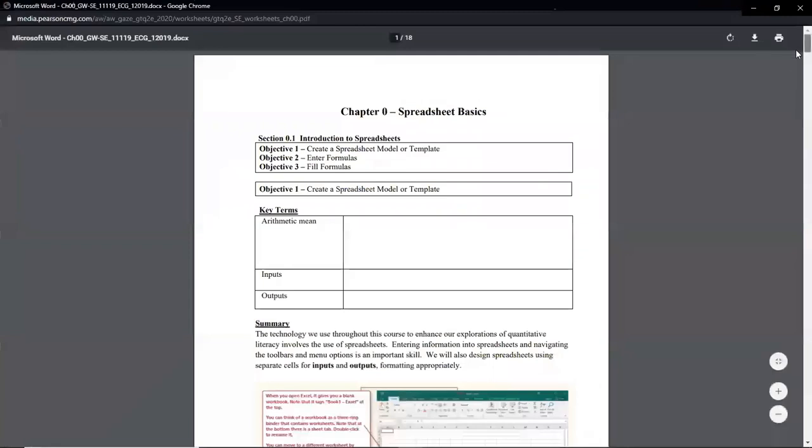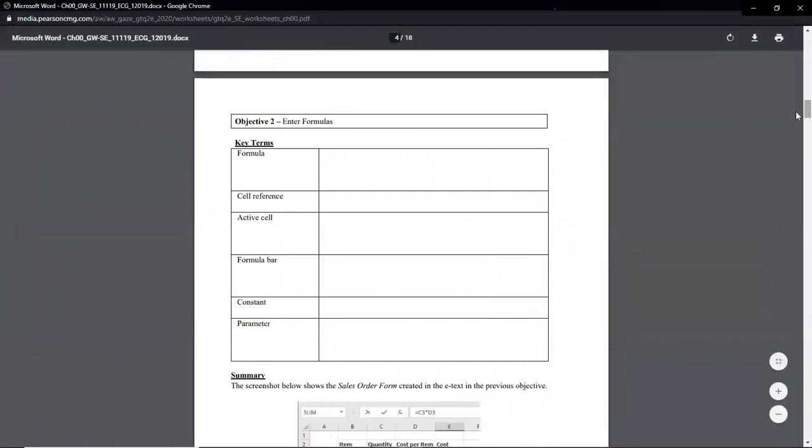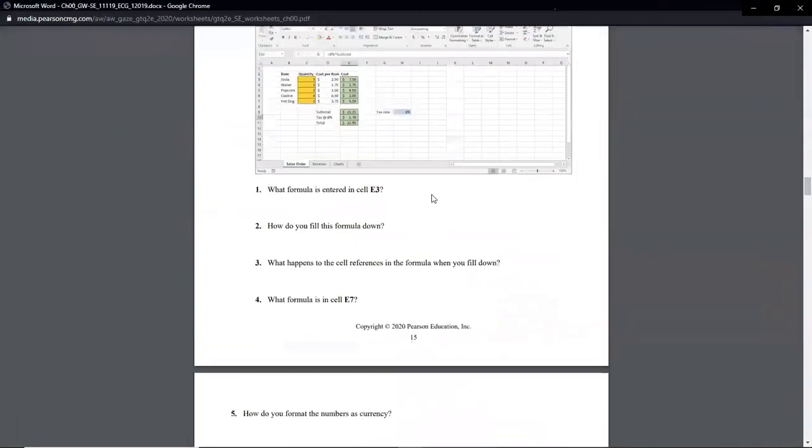All right, so there's one last thing I want to do, and we're actually going to be done. I want to go to that chapter 0 spreadsheet, the guided worksheet for y'all. Remember, you've got definition areas. You can write definitions here. You'll have actual questions. Questions 1 through 8.